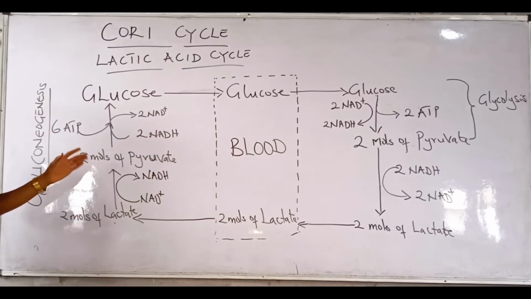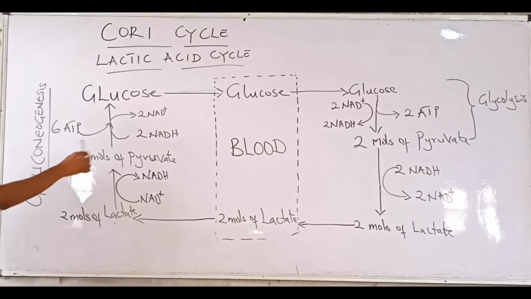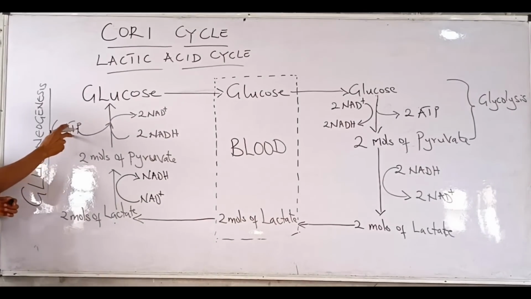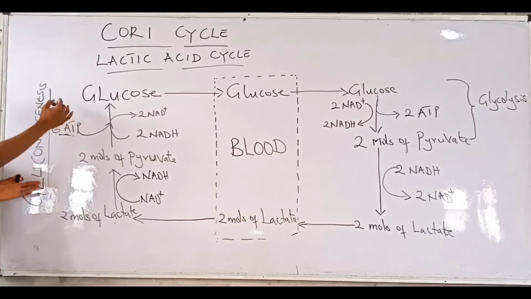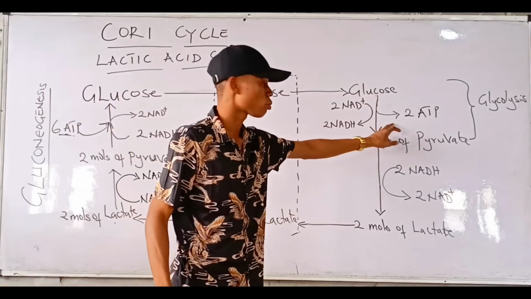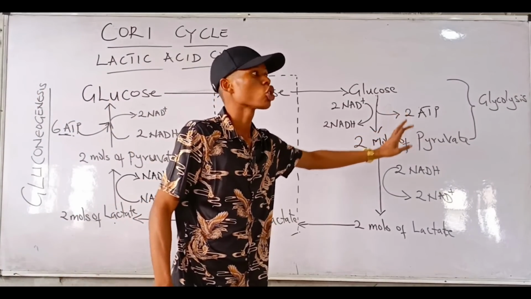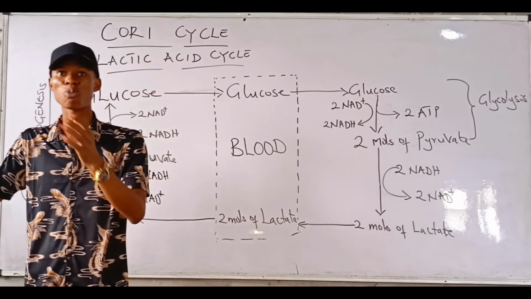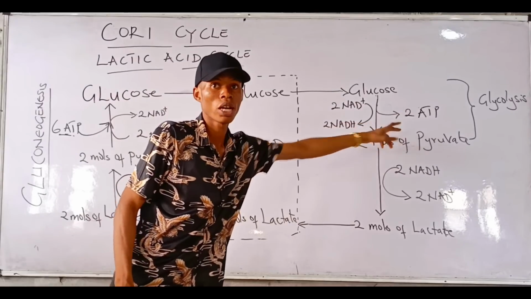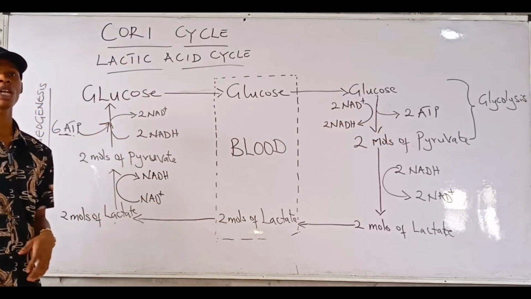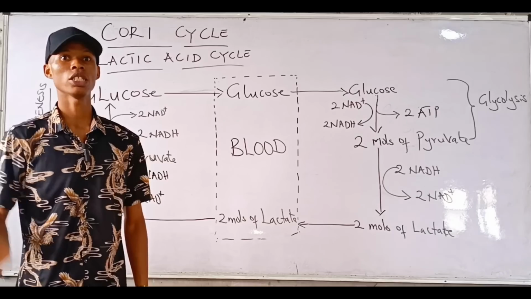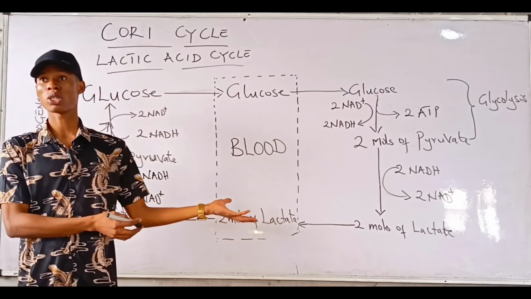Now, if you look at this, take note of this important point here. We utilized 6 molecules of ATP in the gluconeogenic arm of this pathway. We used 6 molecules of ATP. How many did we produce here? 2 molecules of ATP, right? So generally in the Cori cycle, did we produce ATP or did we use ATP? We used ATP, right? Because here we are producing 2 and here we are using what? 6. So how many molecules of ATP did we use? We used 4 molecules of ATP in the Cori cycle. So basically, this is what the Cori cycle is all about.